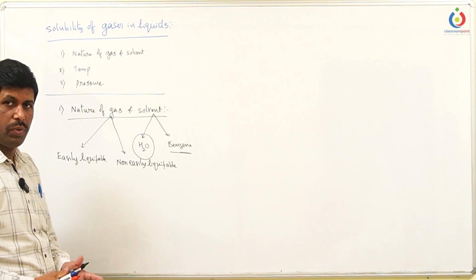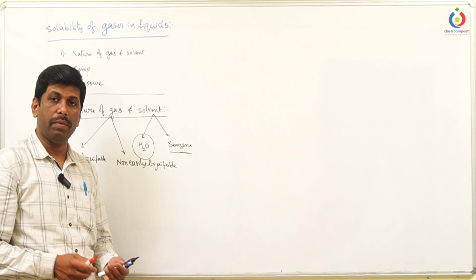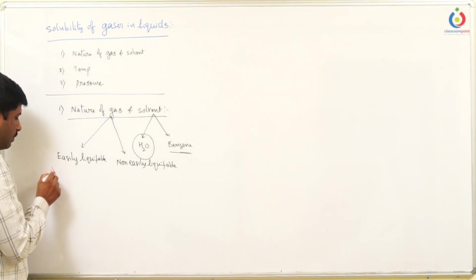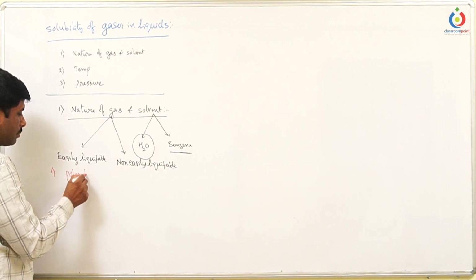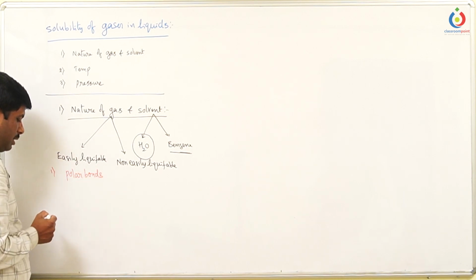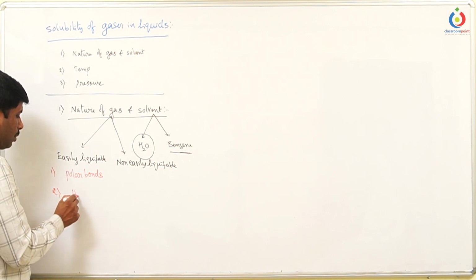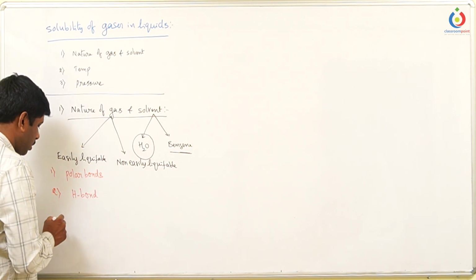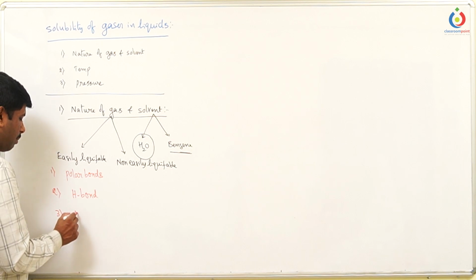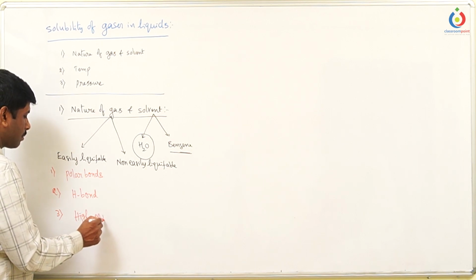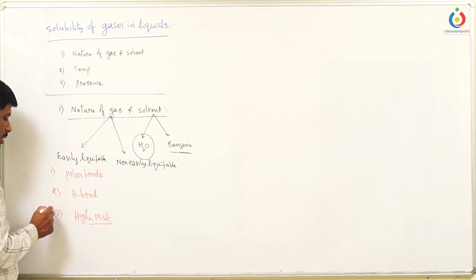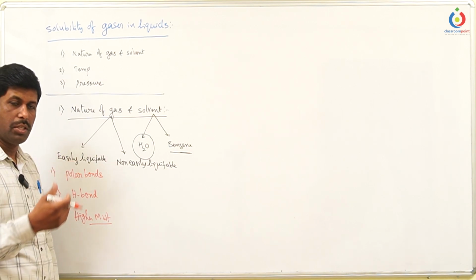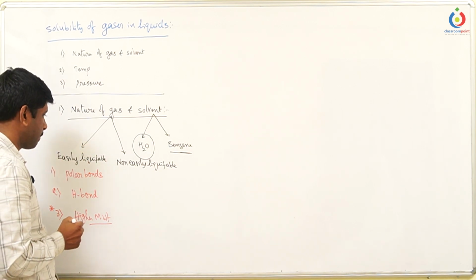So what are the easily liquefiable gases? The gases which can be liquefied very easily are known as the easily liquefiable gases. Usually the gases with polar bonds are easily liquefiable. Second, if they are able to form hydrogen bonds, then they are easily liquefiable gases. And third, higher molecular mass, because the attractive forces are more there.